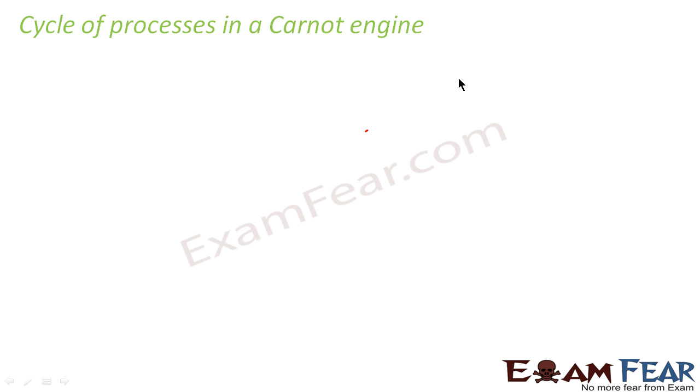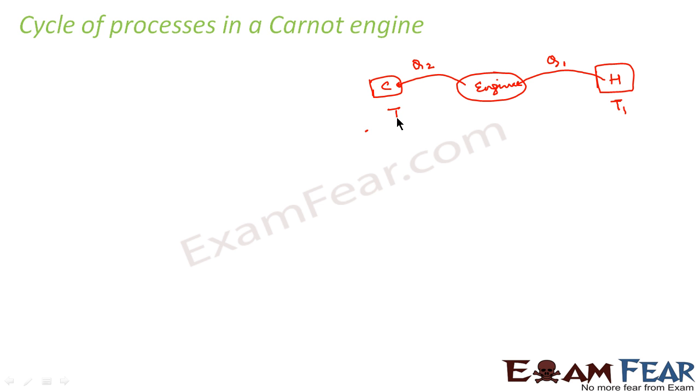So basically what happens in the Carnot engine, let us suppose this is my engine. This is the hot reservoir and this is the cold reservoir. According to the basics of heat engine, this engine will take some amount of heat, say Q1, from the hot reservoir, and it will give some amount of heat, say Q2, to the cold reservoir. Let us suppose that the hot reservoir is at some temperature T1 and the cold reservoir is at some temperature T2.